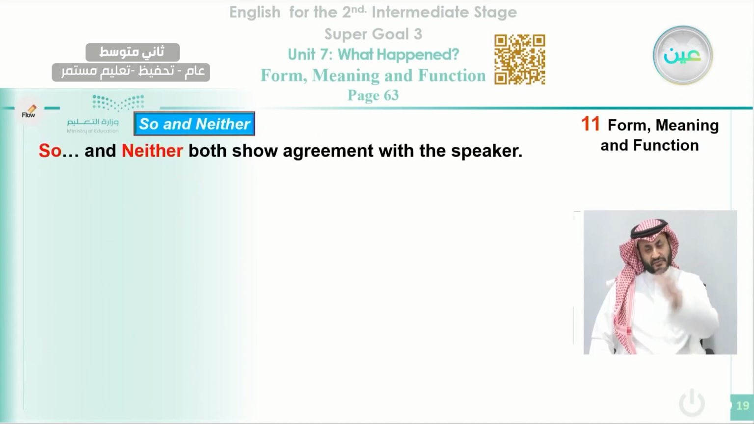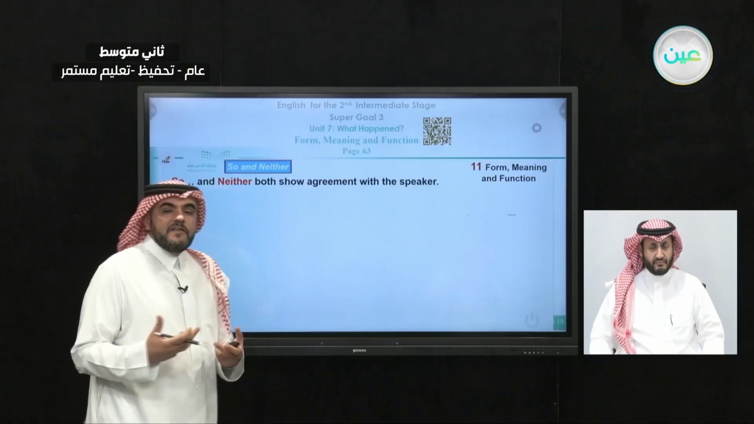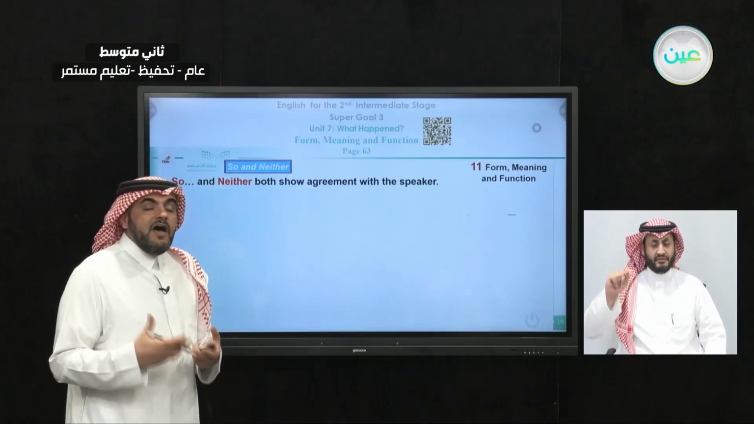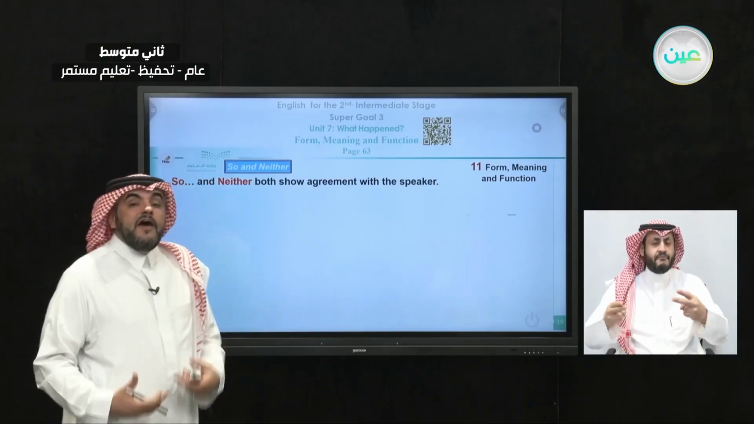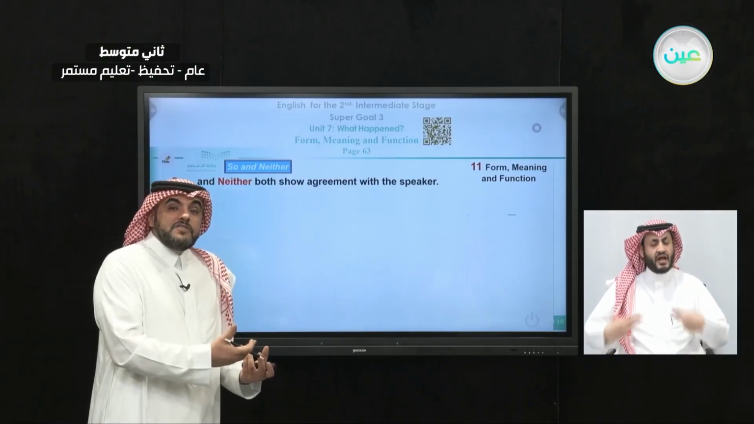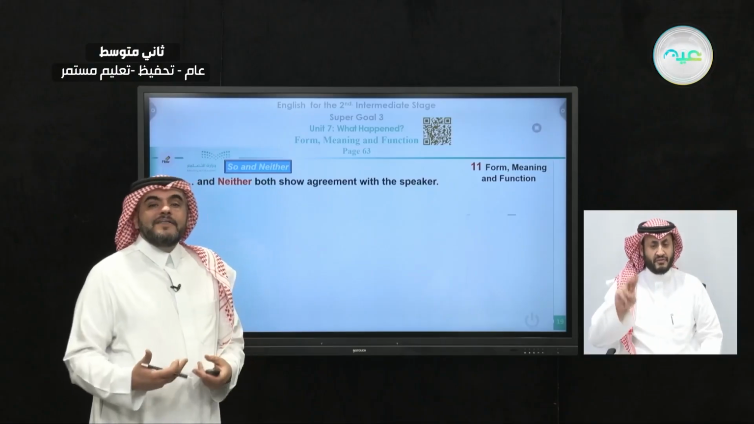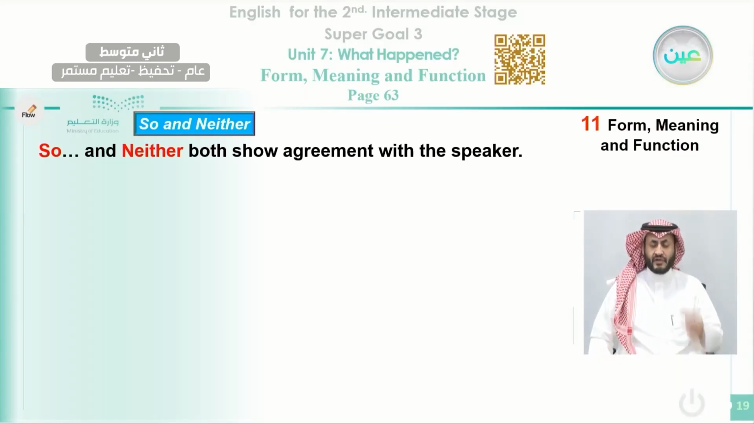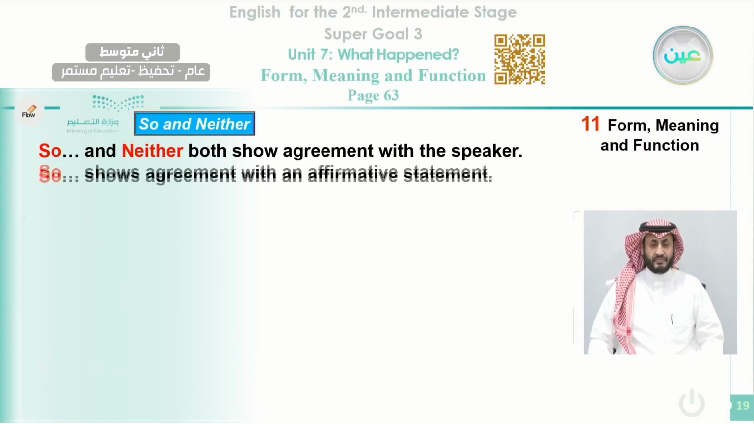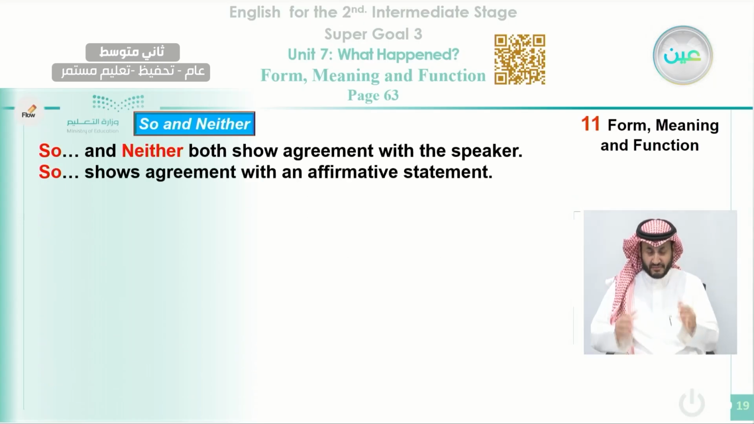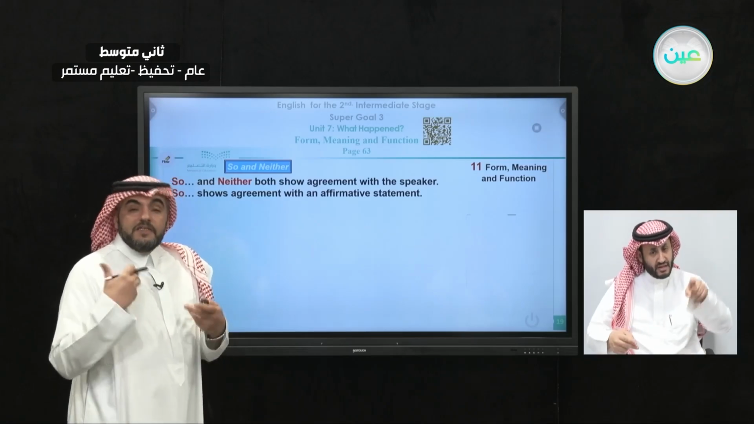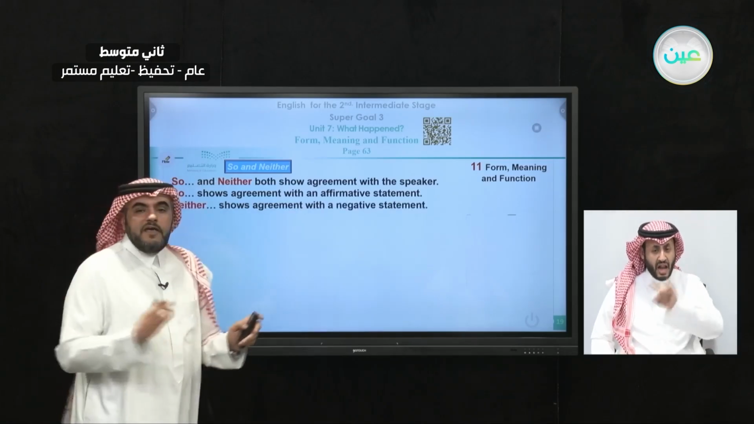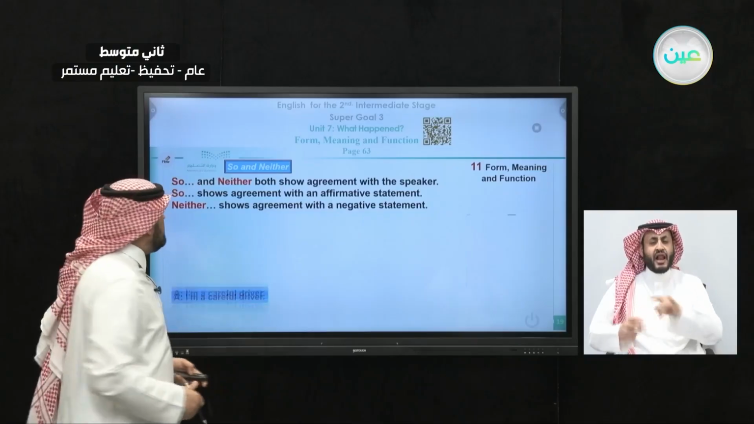Okay, now we come to the second part of the form, meaning and function, that is using so and neither. In using so and neither here, we use it if you want to agree with somebody. If somebody says something and you want to agree with this person, you use so and neither. How can we do that? So and neither both show agreement with the speaker. So shows agreement with an affirmative sentence. If we have an affirmative sentence, we use so. But if it is negative, we use neither. As simple as that. Let's apply it on some examples here.